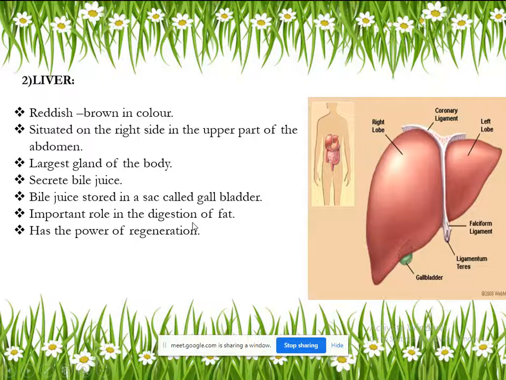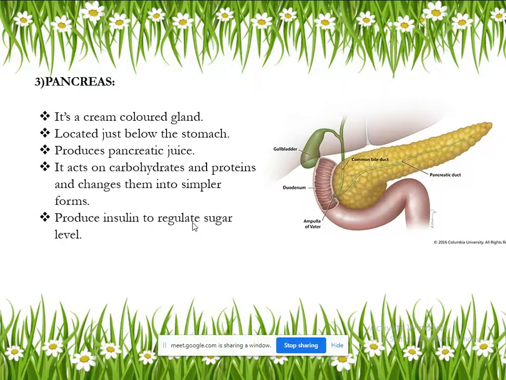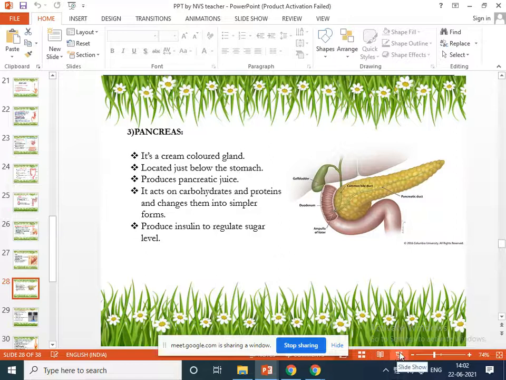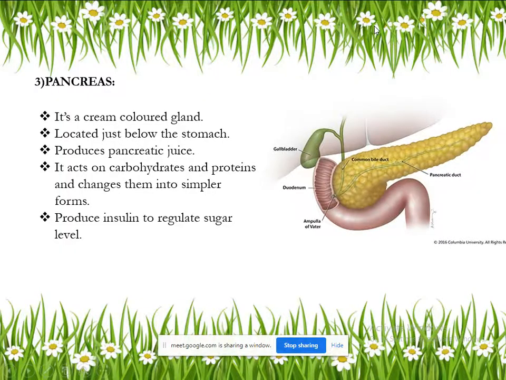Understood? Which is the next accessory gland? Pancreas. Can you see pancreas? Okay. So pancreas. Here you can see the image of pancreas.